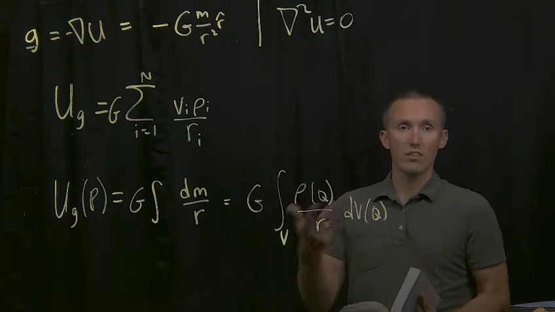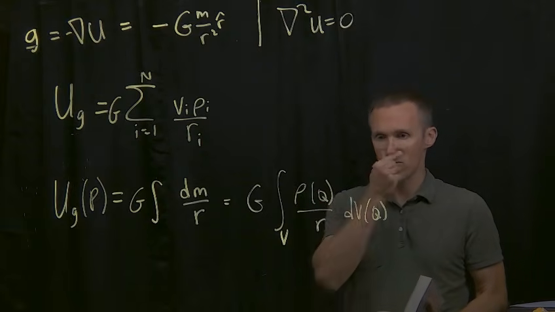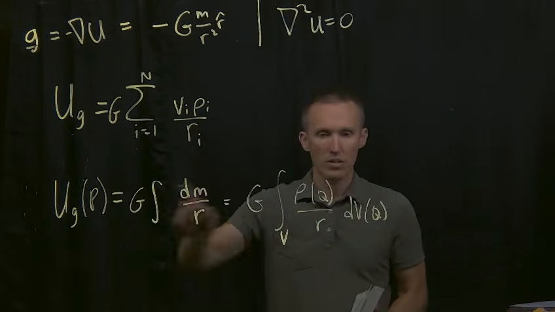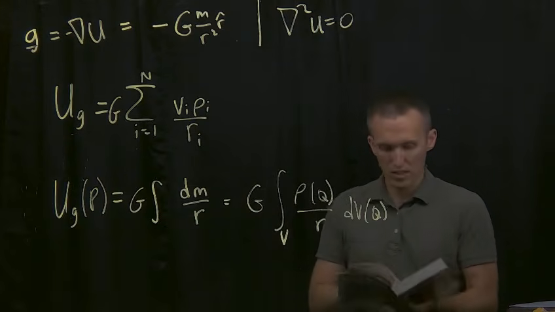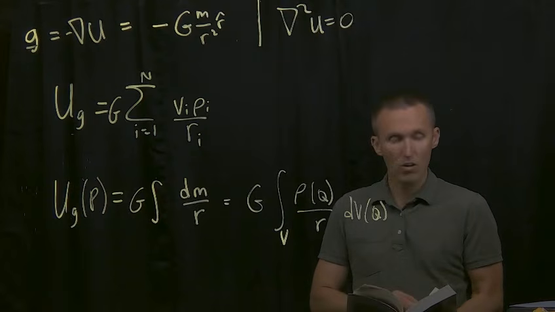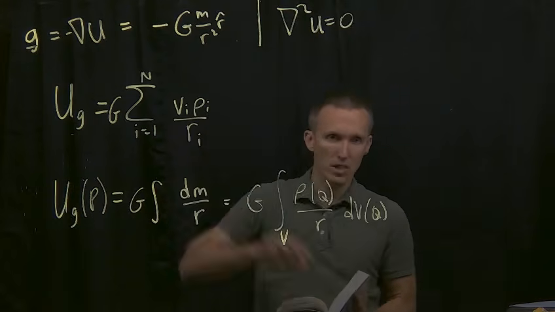So this is outside of those locations where Q is, in other words, outside of all the mass. For the potential here, we can do the math. The book does it. We can see that it obeys Laplace's equation. It obeys our gravity field is equal to the gradient of the potential.